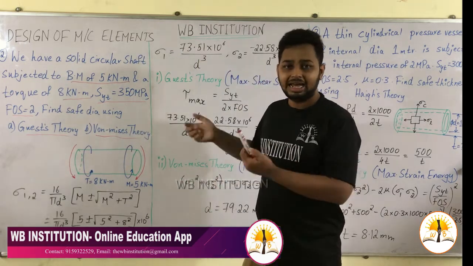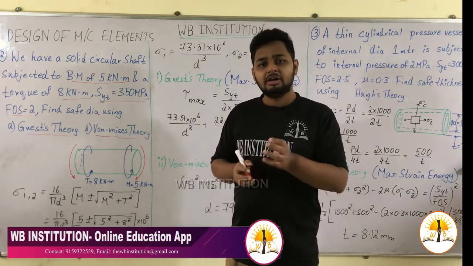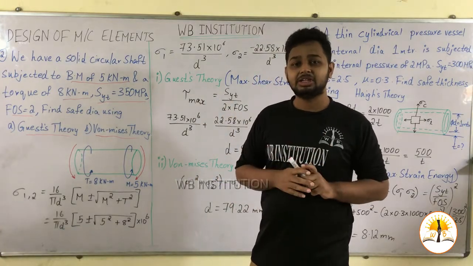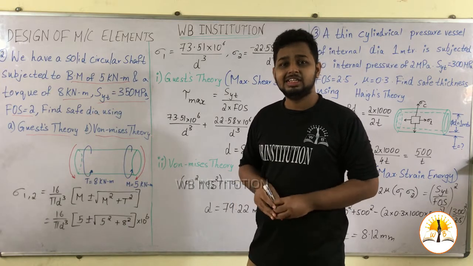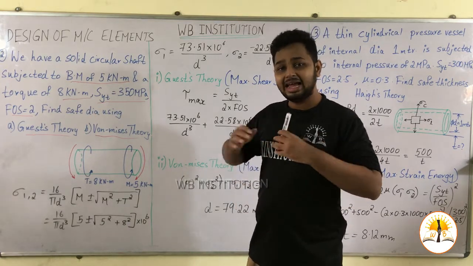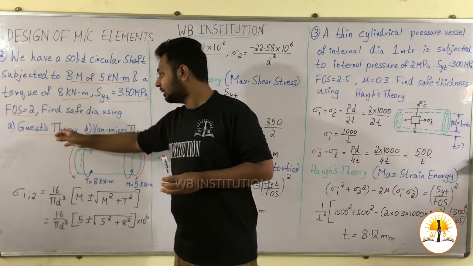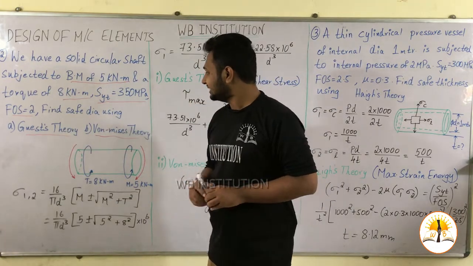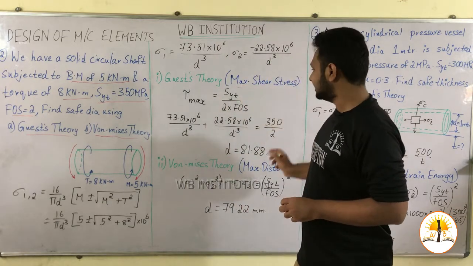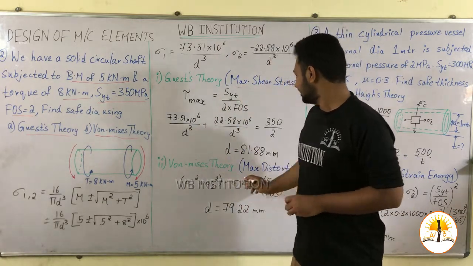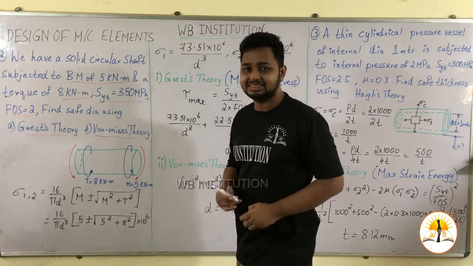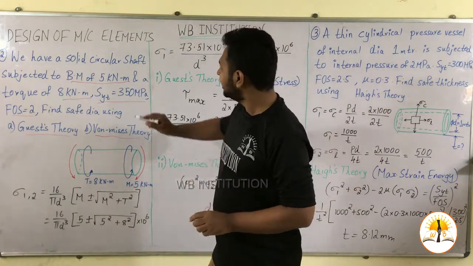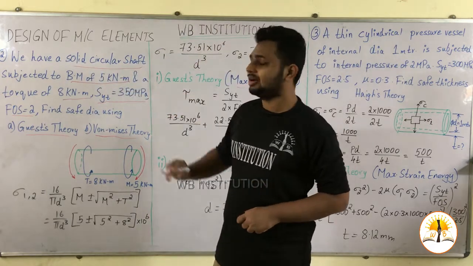While explaining the theories of failures, I said that we have to mainly concentrate on the names of the 5 different theories. They may ask either directly or indirectly, that is by Guest's theory or von Mises theory. Basically, Guest's theory is nothing but the maximum shear stress theory, and von Mises theory is nothing but the maximum distortion energy theory. Based on this, we have to calculate the safe diameter for the solid circular shaft.